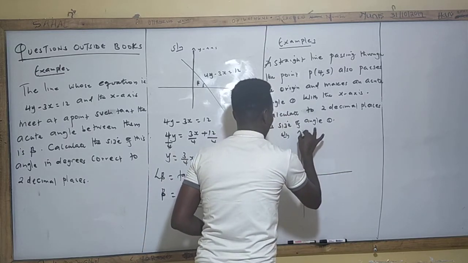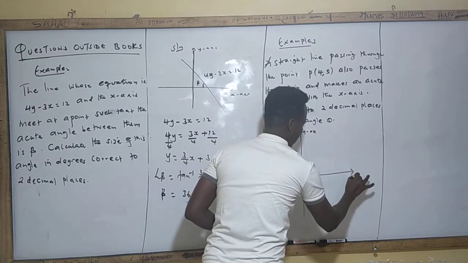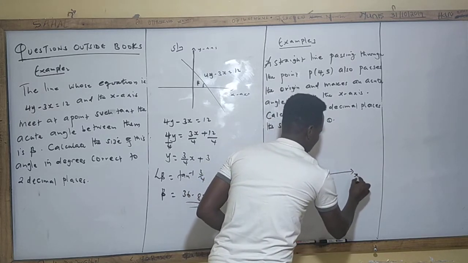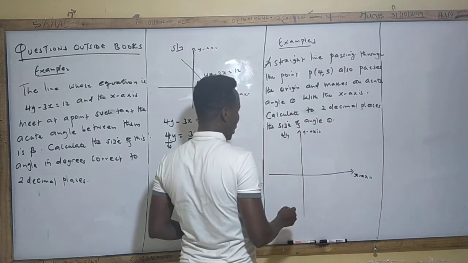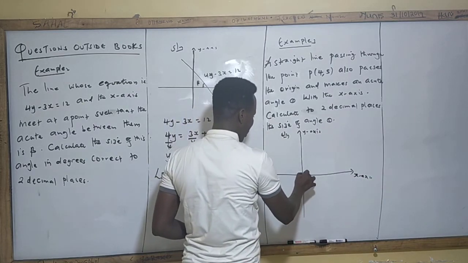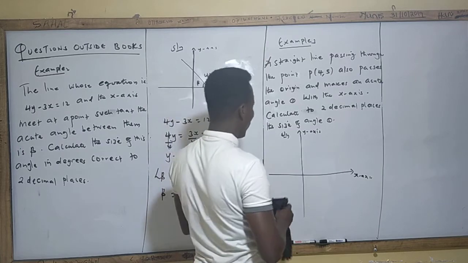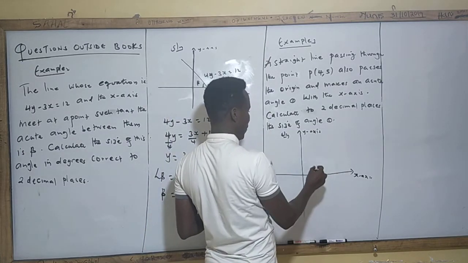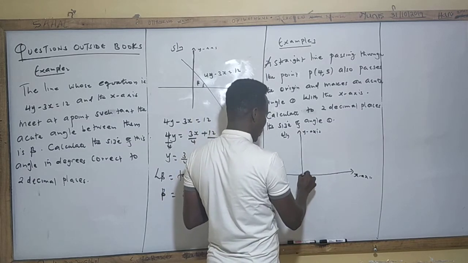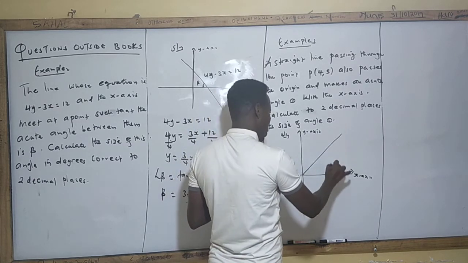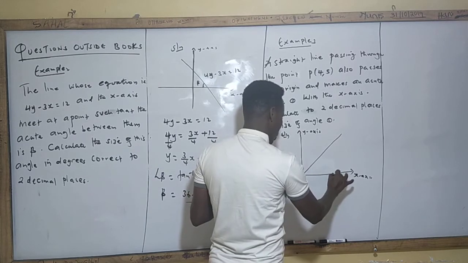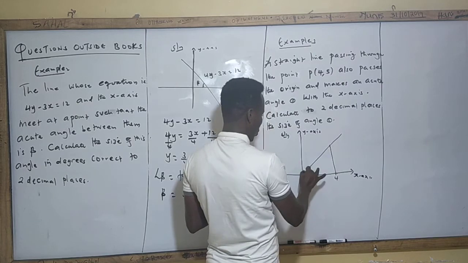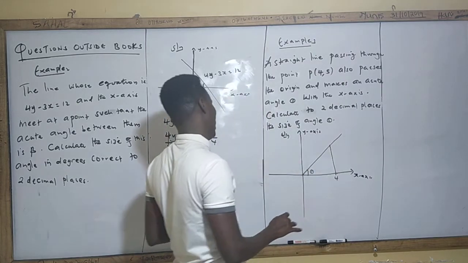We know this is the x-axis and this is the y-axis. The straight line passes through (4, 5). Let's say this is 4 and this is 5. When you draw it, it's like this, and this is the angle they're talking about, angle theta.